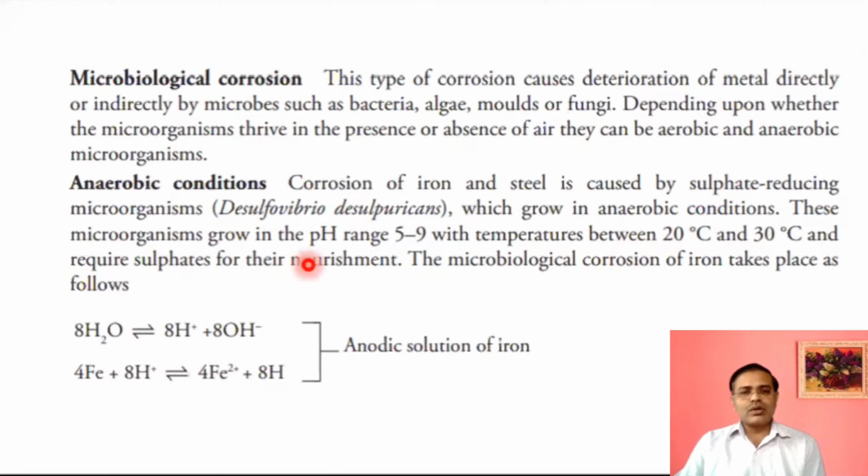These microorganisms grow at a pH range of around 5 to 9. It means in slightly acidic and slightly basic conditions, a borderline range of 5 to 9 pH. And the temperature is between 20 to 30 degrees Celsius. Within this range, there will be corrosion. So here we can say that if there is anodic dissolution of iron, then these bacteria will be responsible for corrosion.